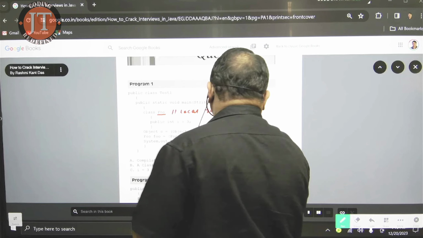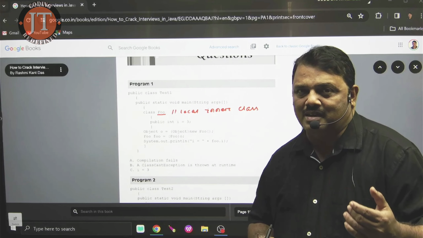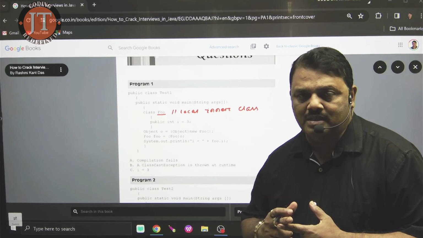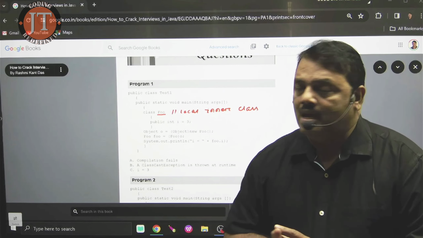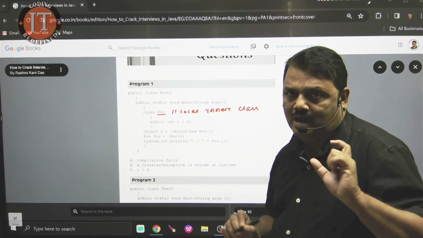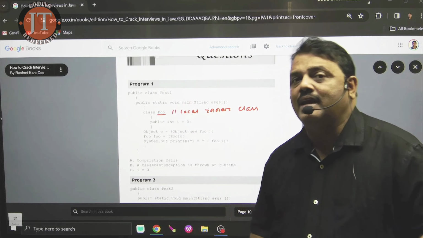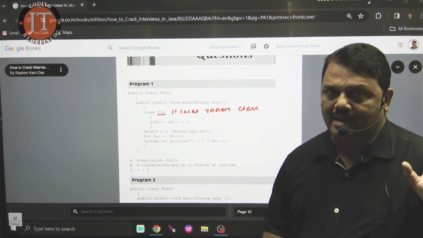I think our students already know that there are 4 types of inner classes: static inner class, non-static inner class, local inner class, and another one is anonymous inner class. So it is the concept of local inner class. Here you see, inside the method I declare a class, meaning that is the local inner class. Inside the main method I declare the class.